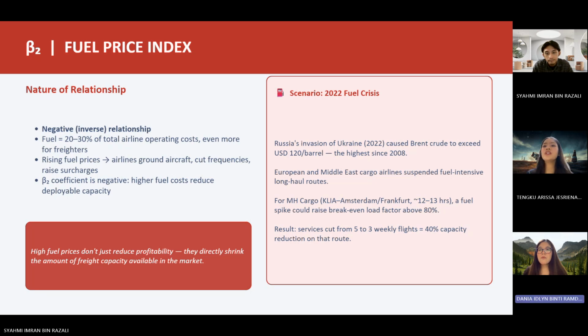For a carrier like Malaysia Airlines Cargo, operating routes from KLIA to Amsterdam or Frankfurt, which take around 12 to 13 hours, higher fuel price can significantly increase operating costs. If the route becomes less profitable, the airline may reduce flights from 5 times a week to only 3. That represents a 40% reduction in capacity on that route due to fuel costs alone.